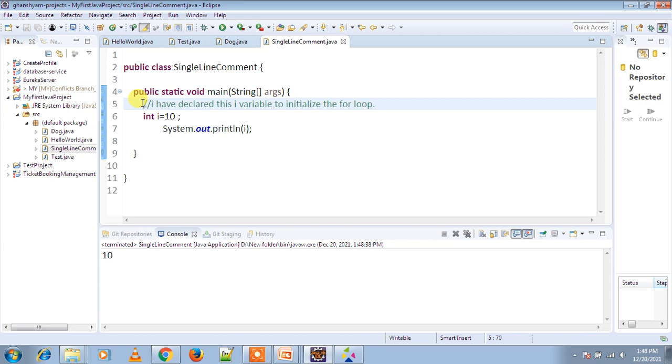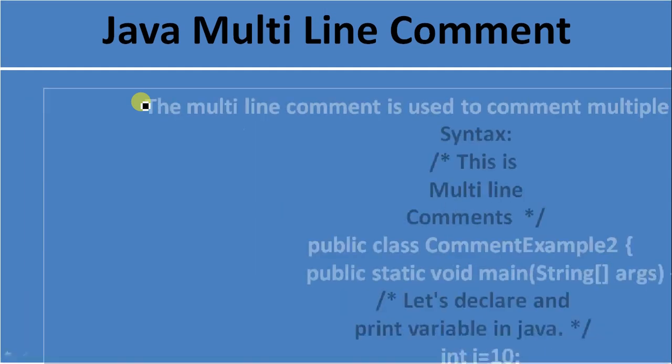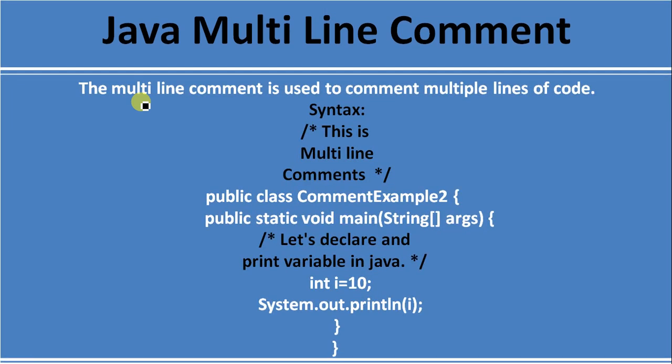Okay, so now let's go for multi-line comments. The multi-line comment is used to comment multiple lines of code. Syntax is forward slash, then star sign, then star and forward slash. So this is the symbol of multi-line comments. If you want to comment multiple lines, then you can use multi-line comments. So here is an example.